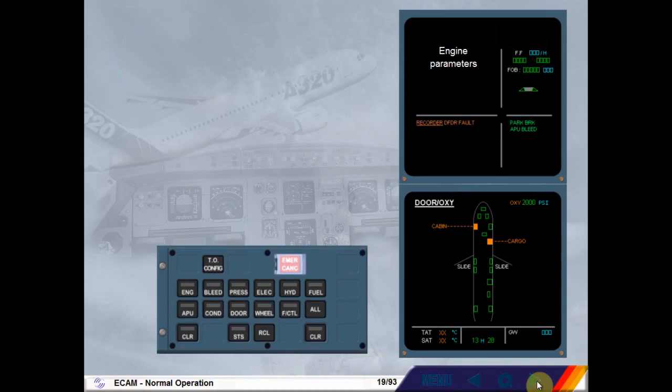If we were on a turnaround, the display would recall any warnings or cautions that had occurred on the previous flight. In this example, a cancelled caution concerning the Digital Flight Data Recorder, DFDR, has been recalled. You will see how a caution is cancelled in the Abnormal Operation module.